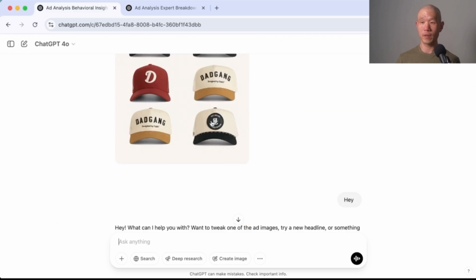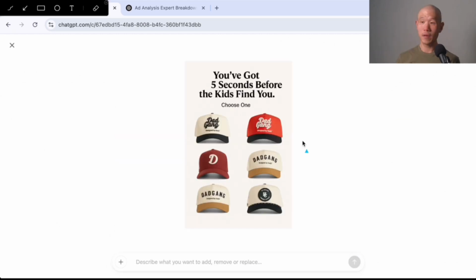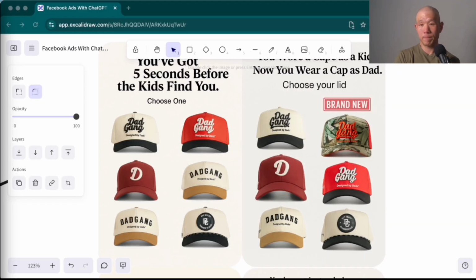But again, you can see here the subtle mistakes that it makes around the actual product itself, where, you know, you can swap in another hat. And also the hats that I gave it, it actually didn't use all 6. It used this one twice over here. So it makes these little nuanced mistakes. But again, simple fix with a designer or swapping it in with Canva.